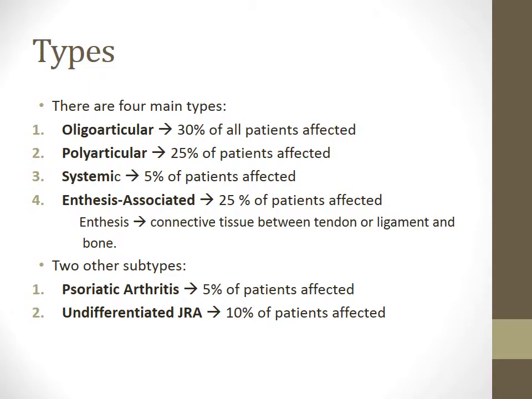There are 4 main types of JIA. Oligoarticular, which affects 30% of the patients with JIA. Polyarticular affects 25% of the patients diagnosed with JIA. Systemic affects 5% of the patients affected with JIA. Enthesitis-associated affects 25% of the patients affected with JIA, and this type of JIA interferes with the connective tissues between the tendons or ligaments and bone. There are also 2 subtypes of JIA: psoriatic arthritis, which affects 5% of the patients with JIA, and undifferentiated JRA, which affects 10% of the patients affected with JIA.